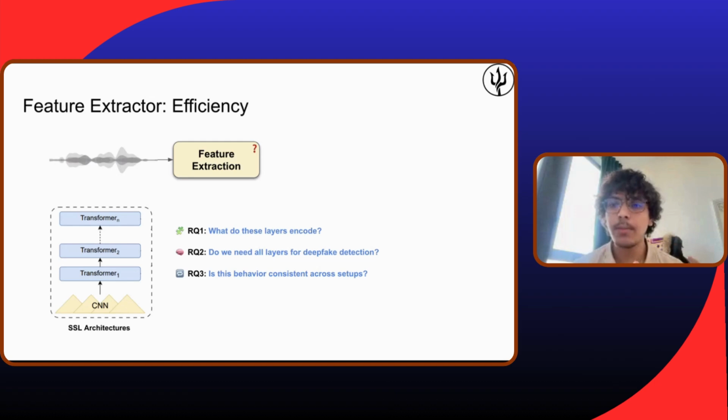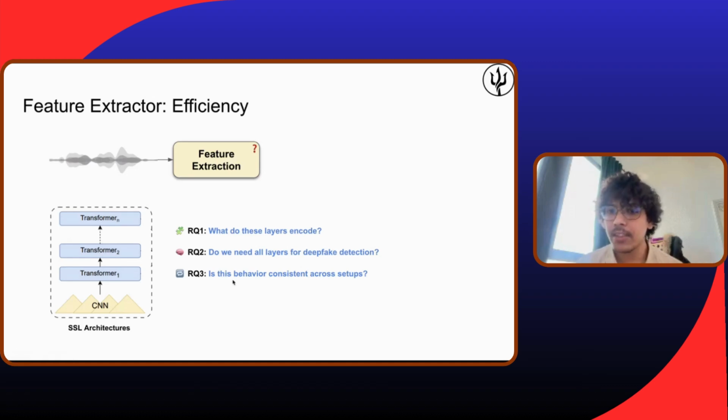So here we come to 3 questions. What do these layers encode? We need to know what information these layers hold or correlate with. This is the first thing. The second thing we need to know: do we need all these layers for deepfake detection? Should we use all the layers from SSL models, or should we limit ourselves to only 1 or 2 or 5? How many layers should we be using?